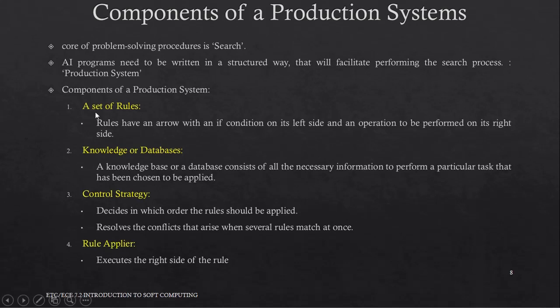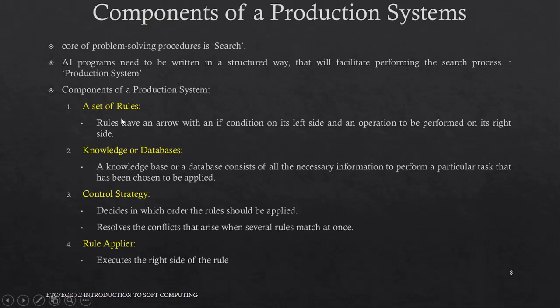The problem can then be solved by searching for a path through the state space from initial state to the goal state. This process of solving the problem can be modeled as a production system.